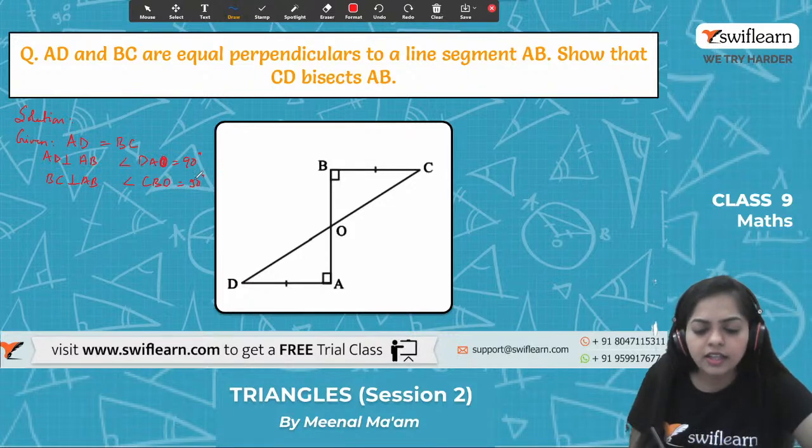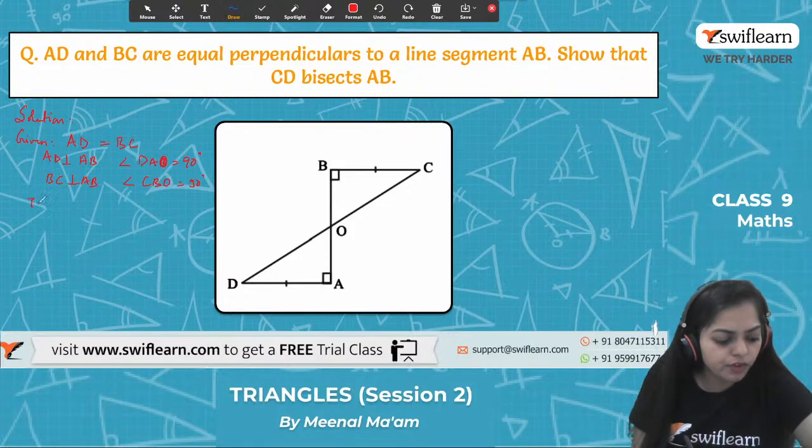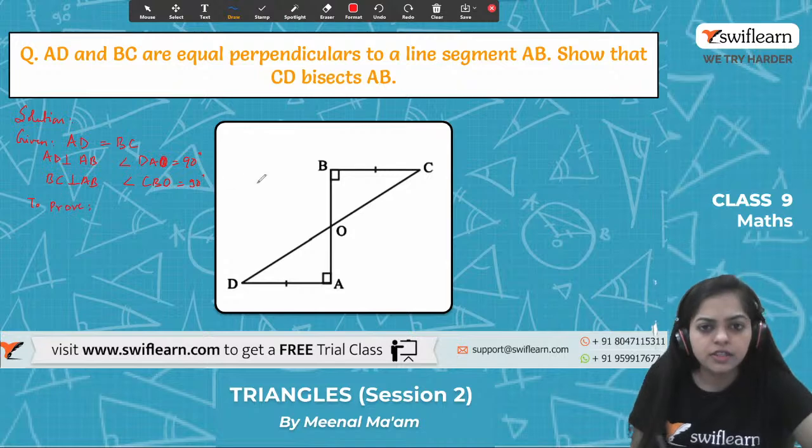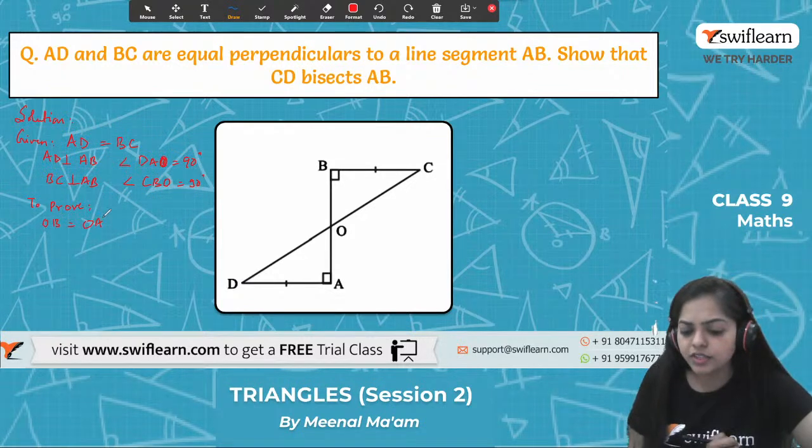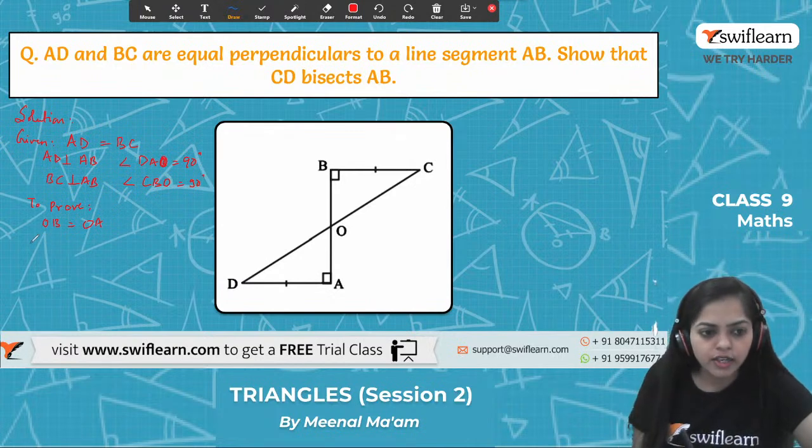Alright, and anything else given? No. And what we have to prove? We have to prove that CD bisects AB. CD bisects AB means OB is equal to OA. We have to prove this. Got it everyone? So let's move on to the proof.